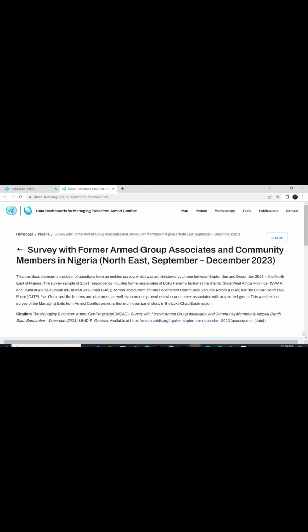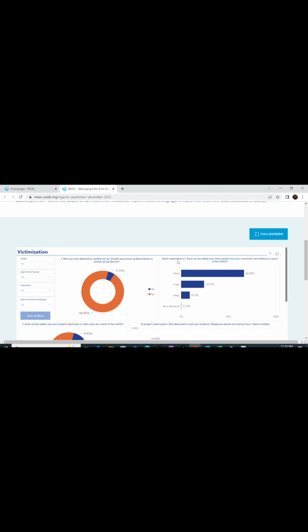So let's filter this data. Let's say you're working on victims in the northeast, and your interest is women and girls. So yeah, let's filter it to women and girls.